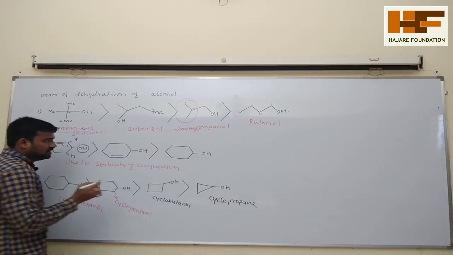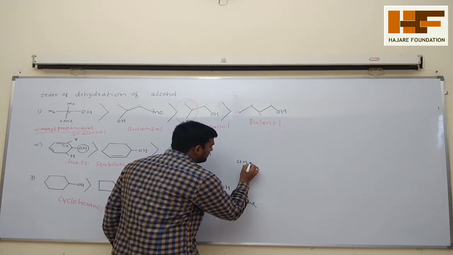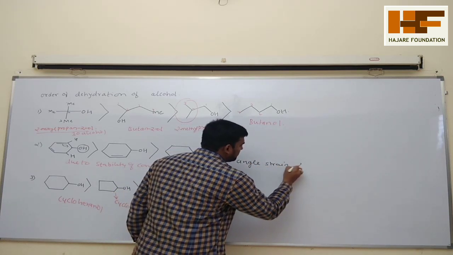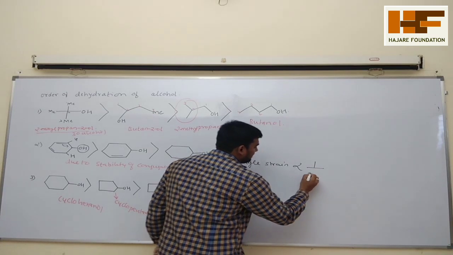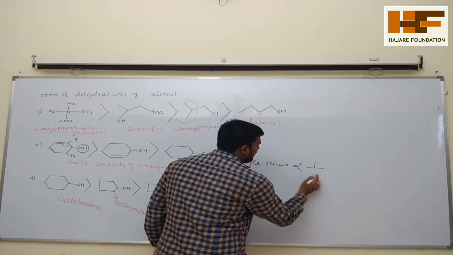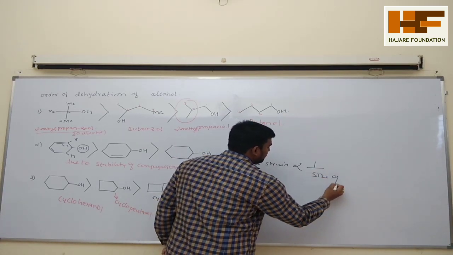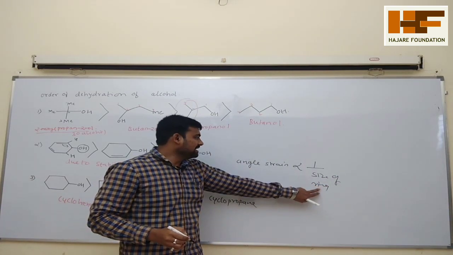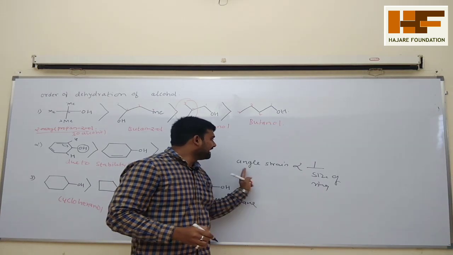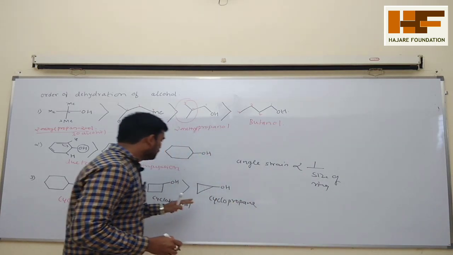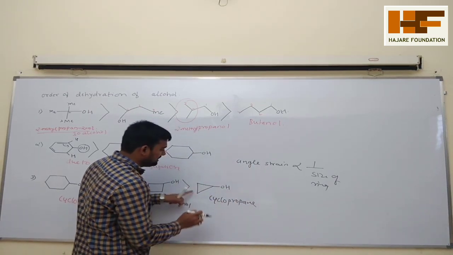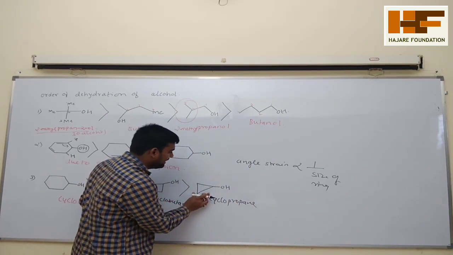Angle strain is inversely proportional to the size of the ring. So as the size of the ring increases, angle strain decreases, or vice versa. The size of the ring is less here, so angle strain will be more.